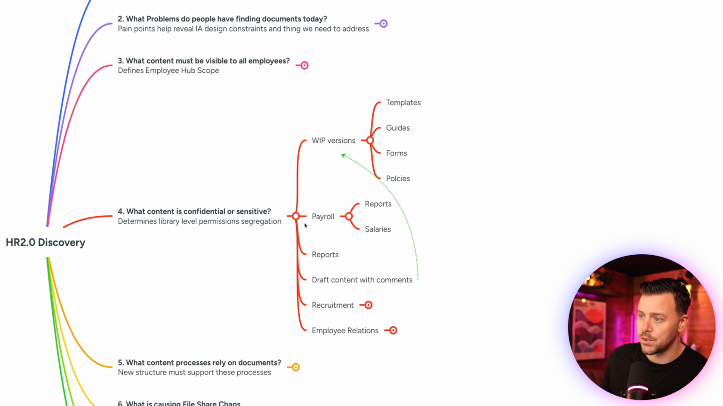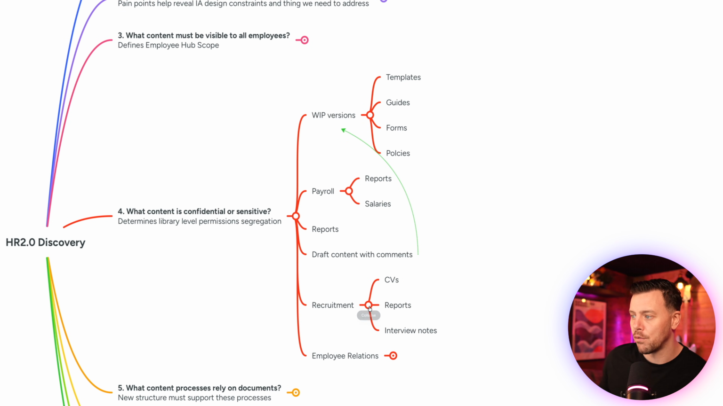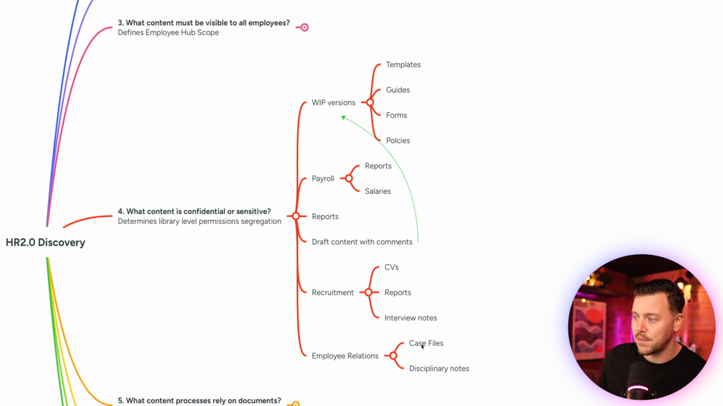Then we have payroll. So we need confidential payroll reports, salaries. We'll have general HR reports. We have draft content with comments. Again, we can relate this back to our work in progress versions. We have recruitment content, which could be CVs and reports and interview notes. And we have employee relations, which is case files and disciplinary notes. So again, we're getting a very good idea of what needs to remain locked down and available only to the people within our teams.